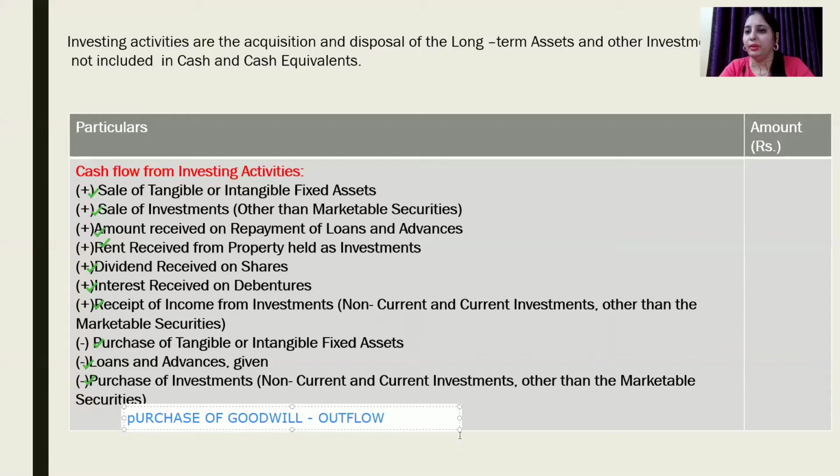Purchase of goodwill. When goodwill is rising, it will be concluded that we are buying goodwill, and that purchase is an outflow which will be recorded under the head investing activities. So we will record buying of goodwill under the head investing activities.